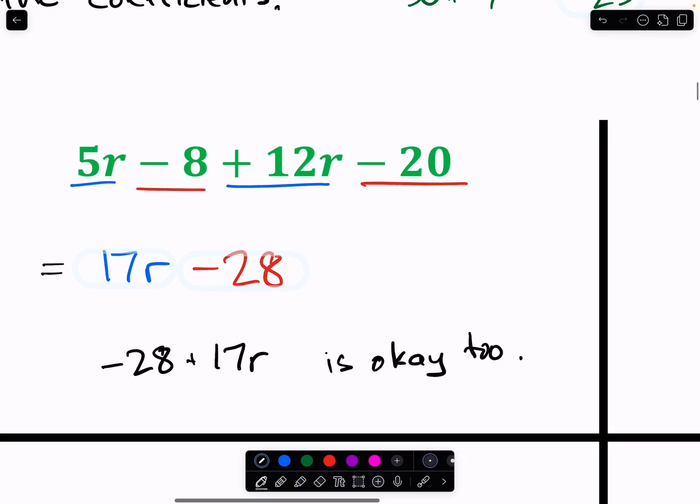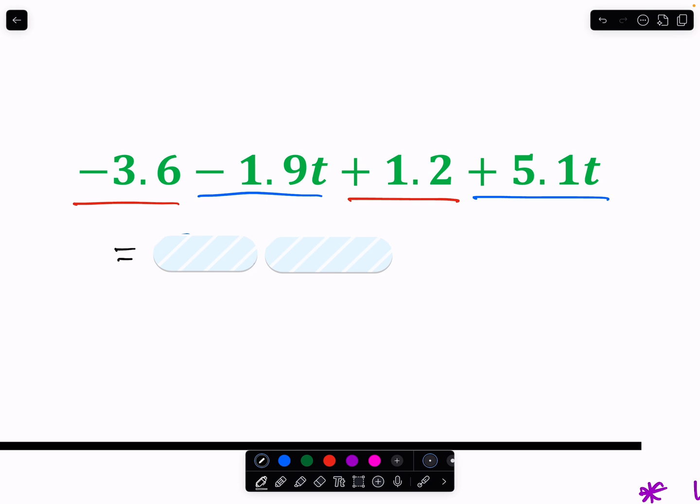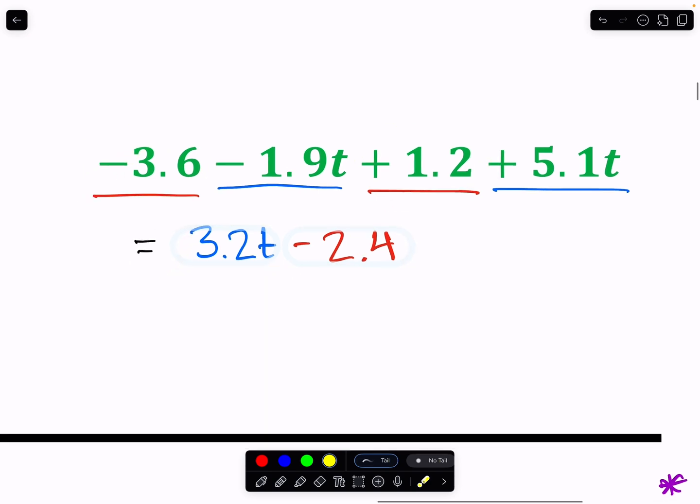All right. Here's the second example. This is meeting that rational number part of our objective because these are decimals that stop. These are rational numbers, not integers. Okay, so again, like I mentioned before, we're going to combine our terms with variables in them first. Negative 1.9t plus 5.1t is 3.2t. And combine our constants, we should get minus 2.4. And we've combined our like terms. That's our answer.